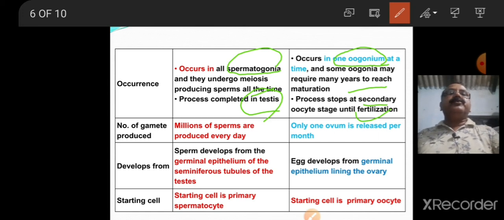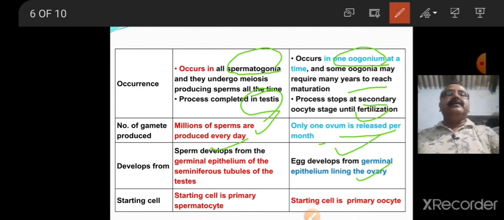The number of gametes produced. Millions of sperms are produced every day. Only one ovum is released per month. Then where does the process develop from? Spermatogenesis occurs in the spermatogonium. Sperm develop from the germinal epithelium of the seminiferous tubules of the testes, whereas egg develops from the germinal epithelium lining of the ovary.